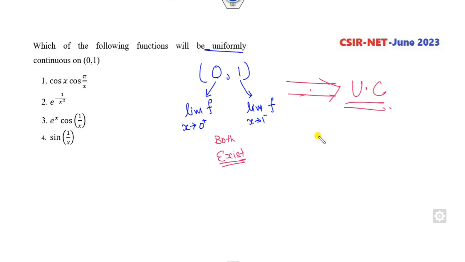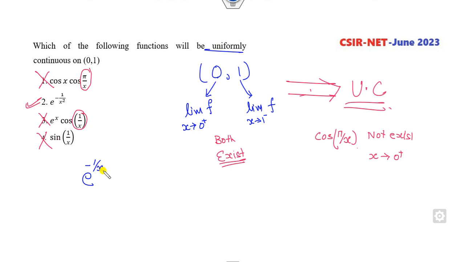Look at that. We all know cos 1 by x or cos pi by x limit does not exist as x approaches 0 positive. So this is not uniformly continuous. Similarly, the sine is not continuous. The right answer is B.